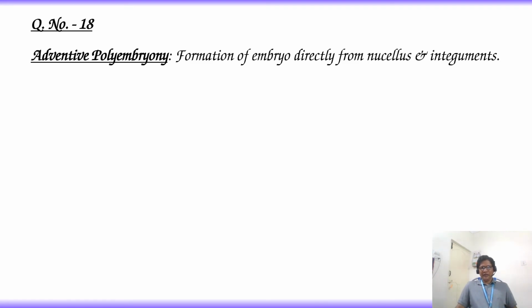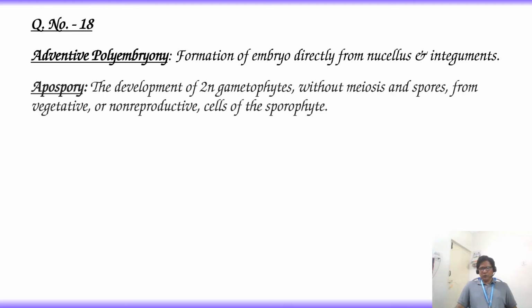Adventitive polyembryony: formation of embryo directly from nucellus and integument is called adventitive polyembryony. Apospory: the development of diploid gametophytes without meiosis and spores from vegetative or non-reproductive cells of the sporophyte is called apospory.